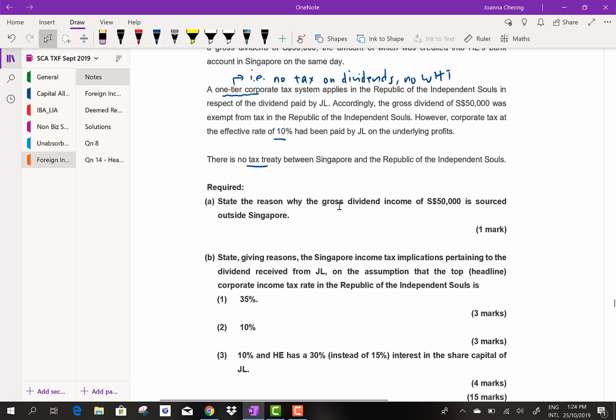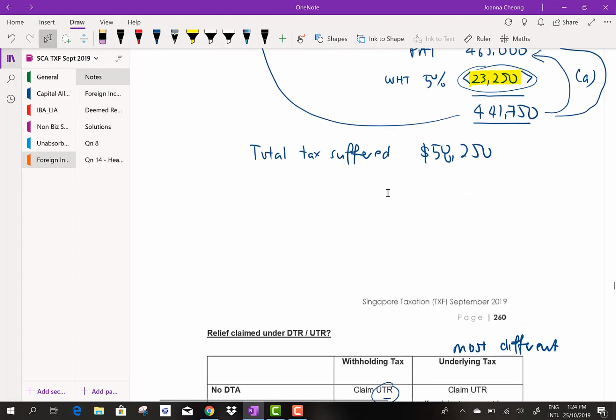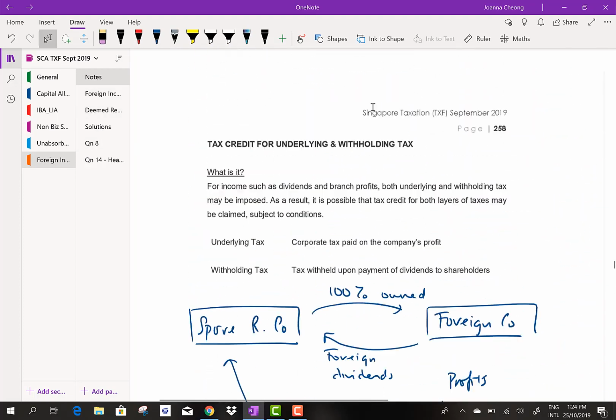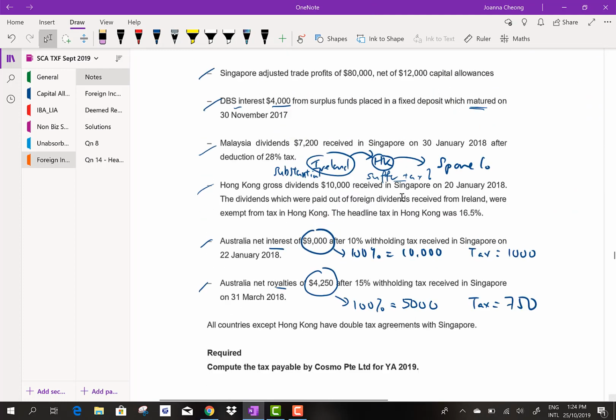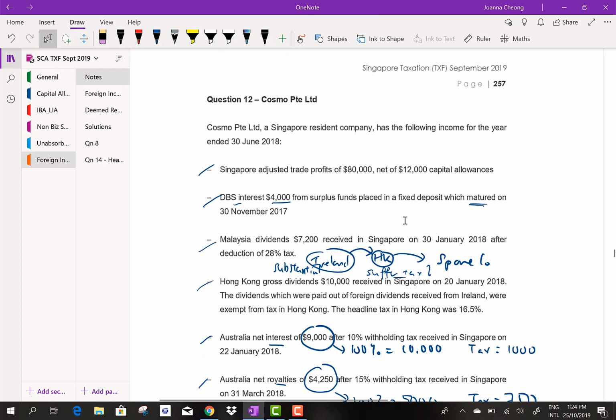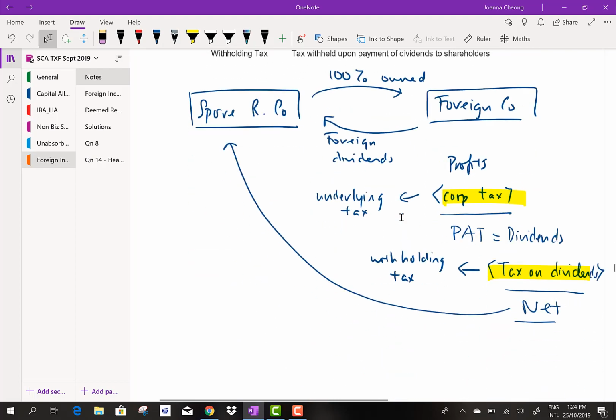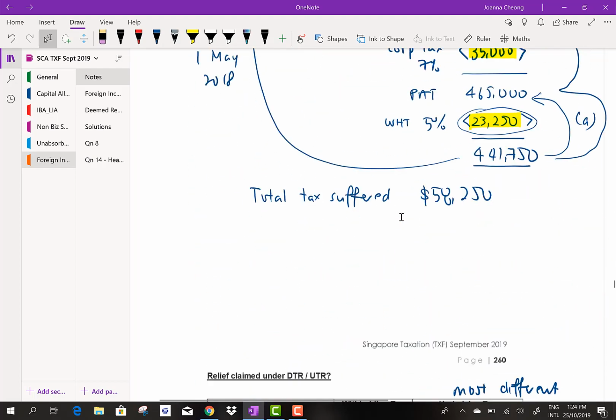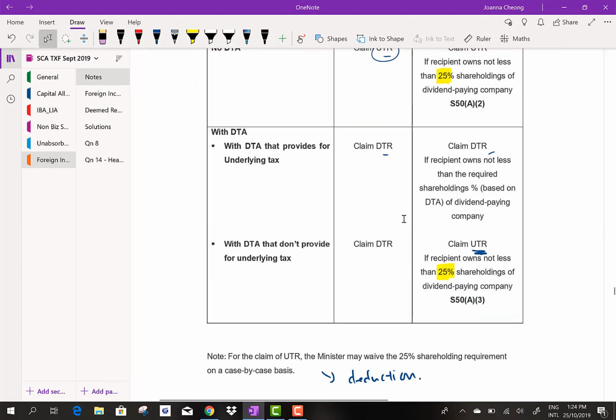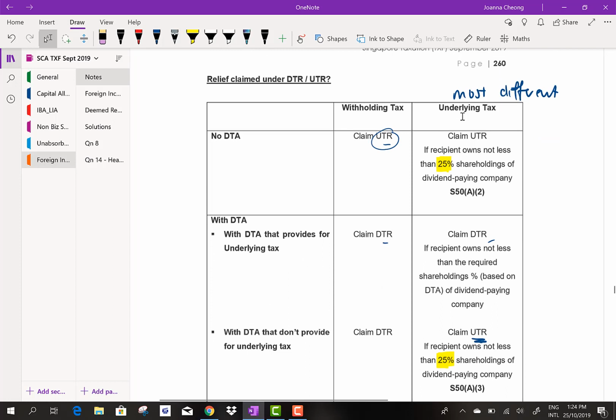So, if there's no tax treaty and if you really want to claim a tax credit, let's see whether you can claim under UTR for corporate tax or not. So, if you still remember the diagram that we have seen on page 260.